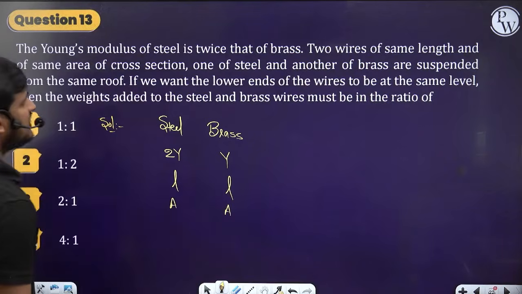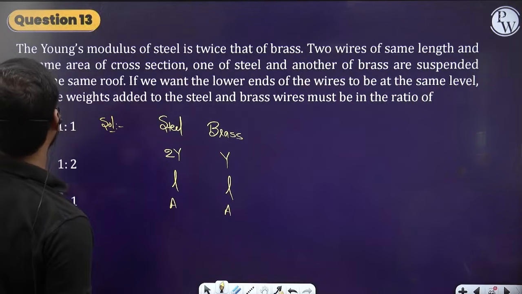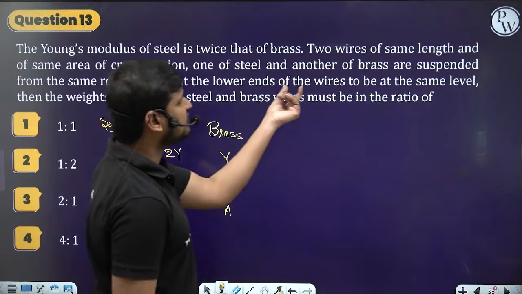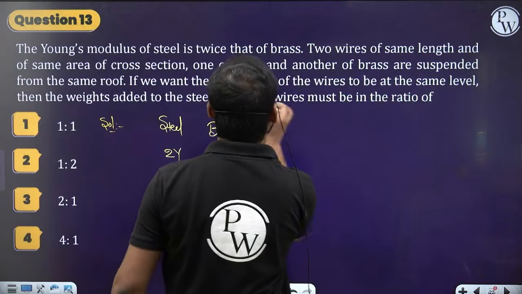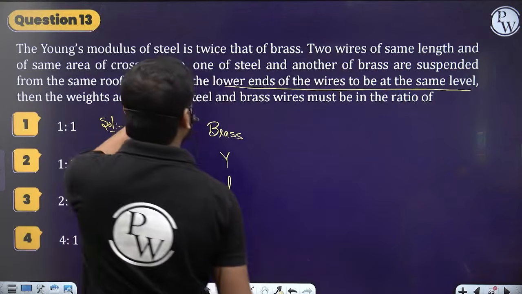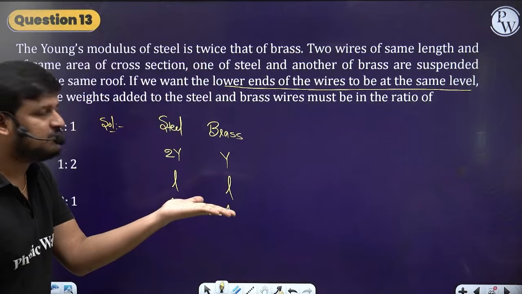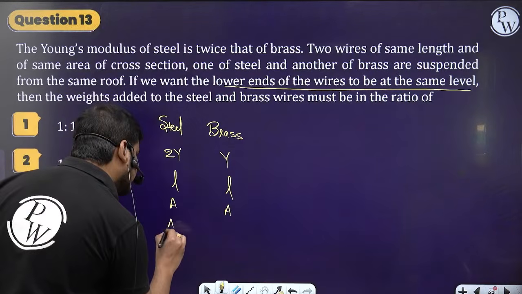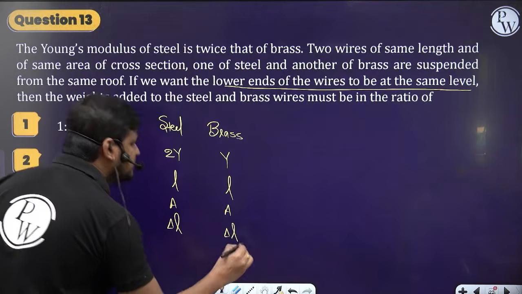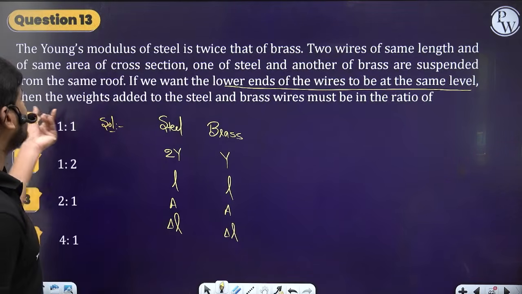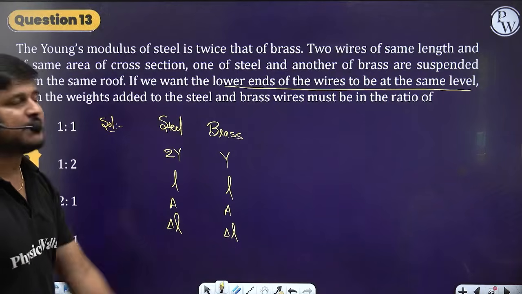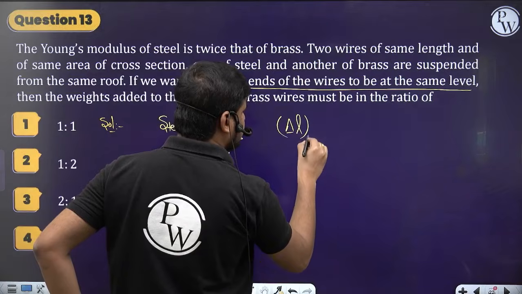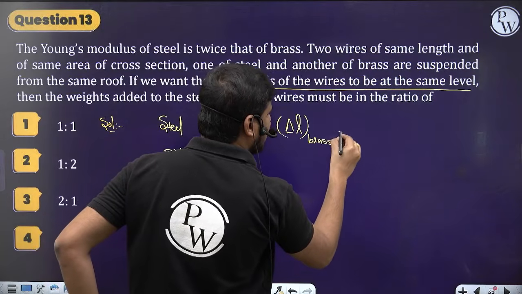Fine. So one of steel and another of brass are suspended from the same roof. If we want the lower ends of the wires to be at the same level, understand this statement, that means the extension should be the same in both. So the delta L in this should be equal to delta L in this. So the delta L of brass must be equal to the delta L of steel.